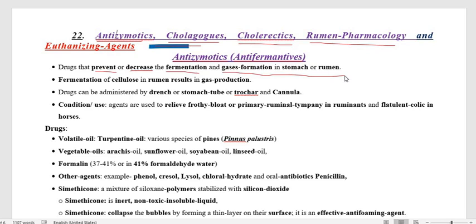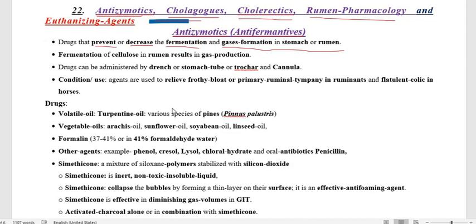So simply, antizymotics lessen, check, prevent and inhibit the fermentation as well as the gas formation in the stomach as well as the rumen. They are also sometimes called antifermentives. And in which conditions, particularly in animals, do we use these antizymotics?